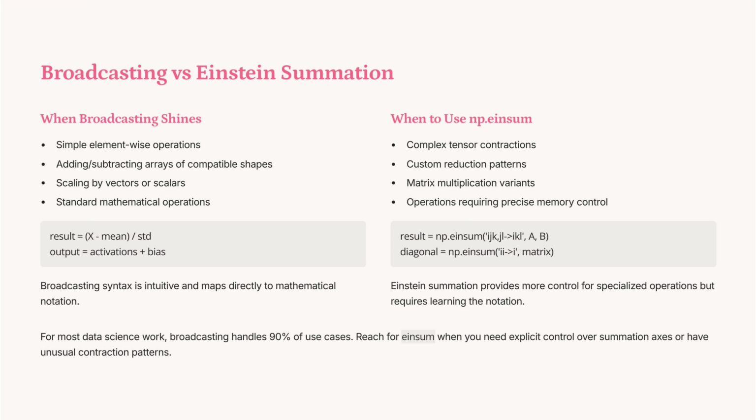Broadcasting excels in simple element-wise operations, like adding arrays of compatible shapes or scaling by vectors. Its syntax is intuitive, aligning with mathematical notation. However, for complex tensor contractions or custom reduction patterns, numpy.einsum offers precise memory control. While broadcasting suits most data science tasks, einsum is ideal for specialized operations requiring explicit summation control.